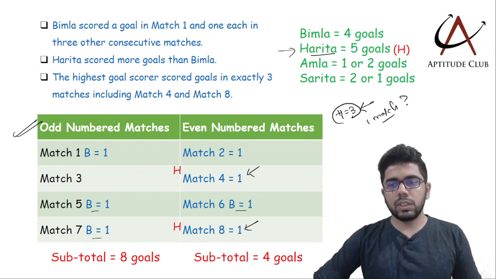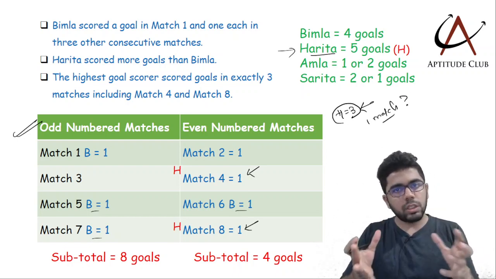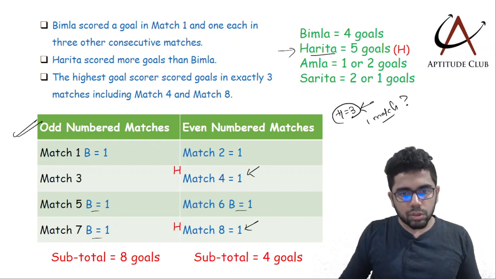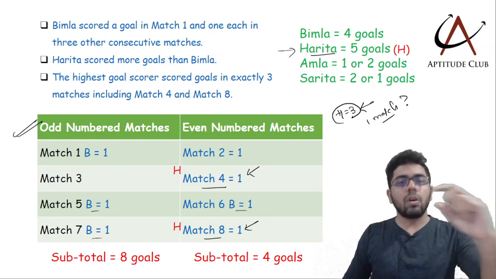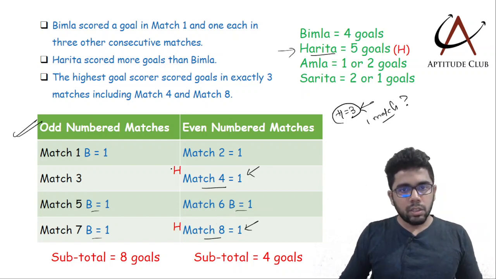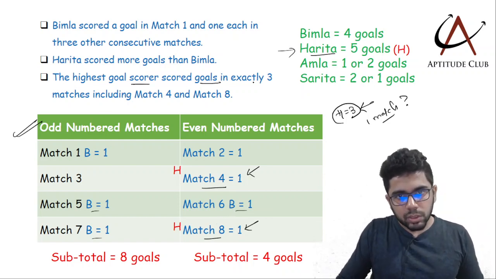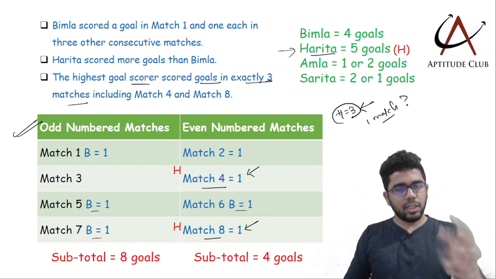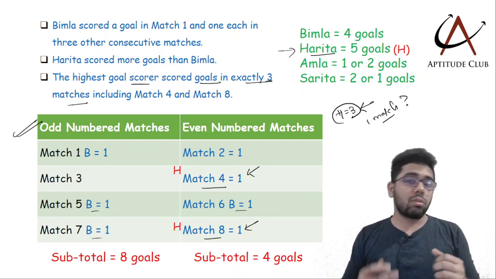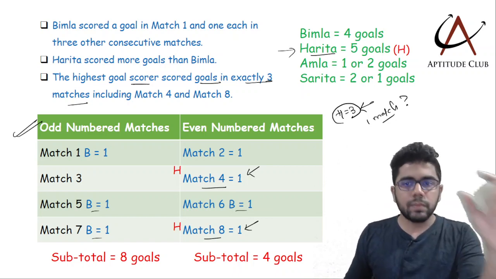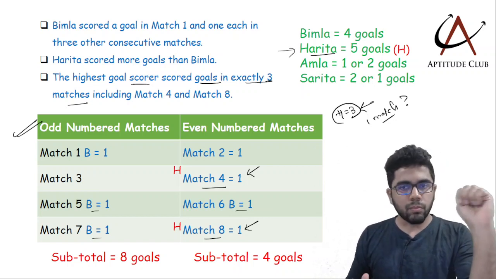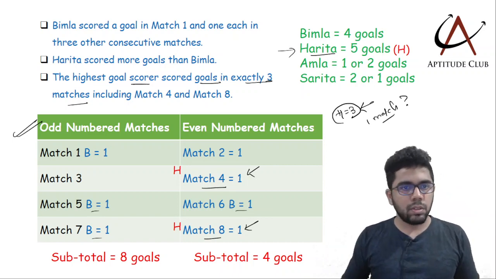We have to figure out which match is that, because in total she will score 5 goals. 2 goals she has already scored in match 4 and match 8. So she has one more match. Okay, the highest goal scorer scored goals in exactly 3 matches. So Harita scored goals in exactly 3 matches, out of which match 4 and match 8 are already mentioned. So we need one more match where she is scoring 3 goals. What can be that match number?